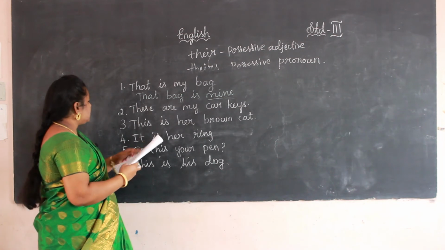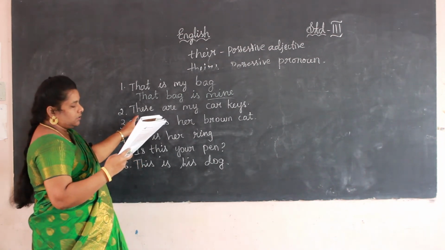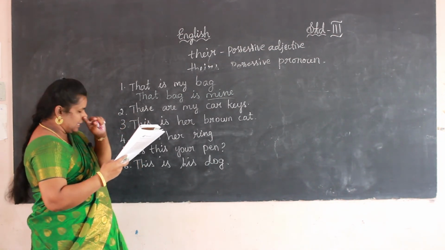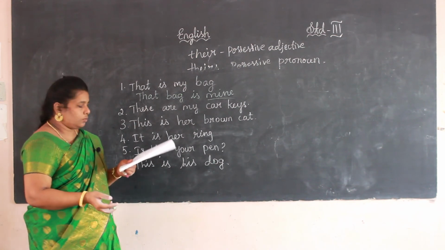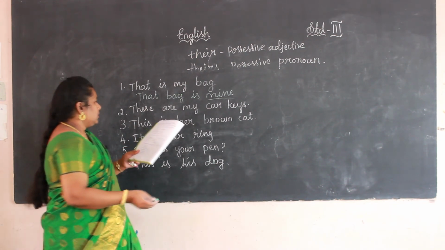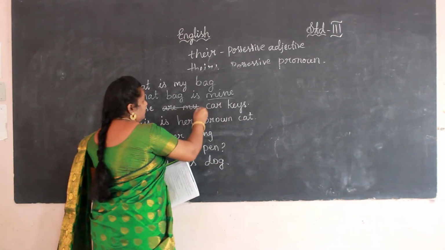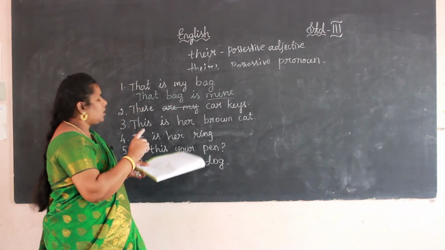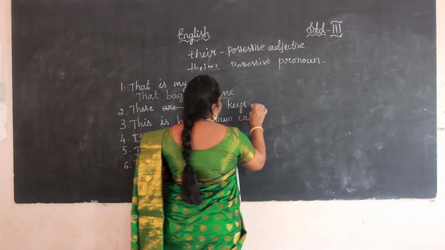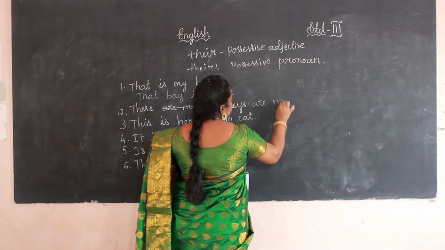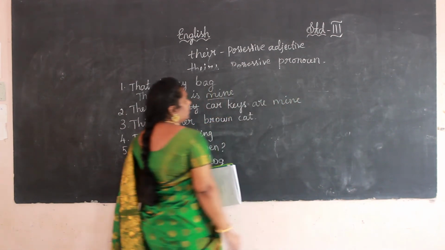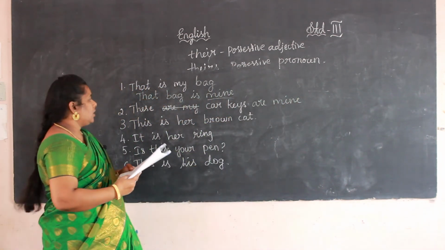Okay. Now this sentence. These are my car keys. How can we change it into a possessive pronoun? My will not come. Yes. These car keys are mine.